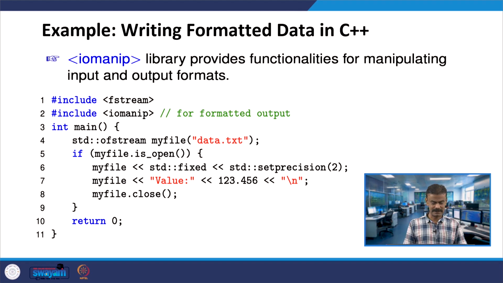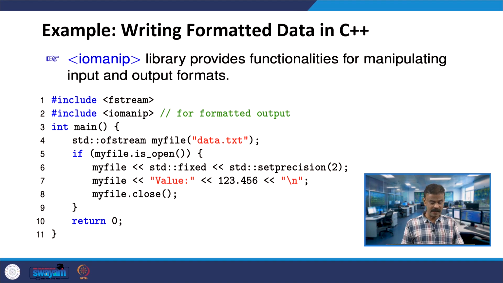Let us take this simple example. I have included fstream, file stream, and then iomanip, IO manipulation. You have a class called ofstream, which has the object myfile handling data.txt.